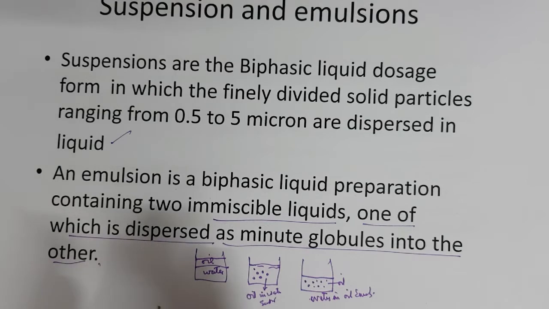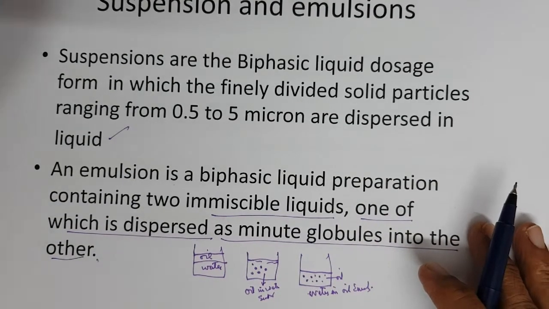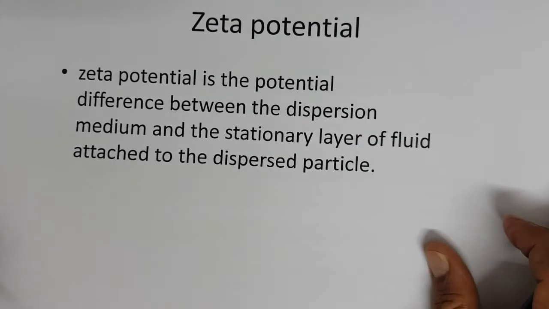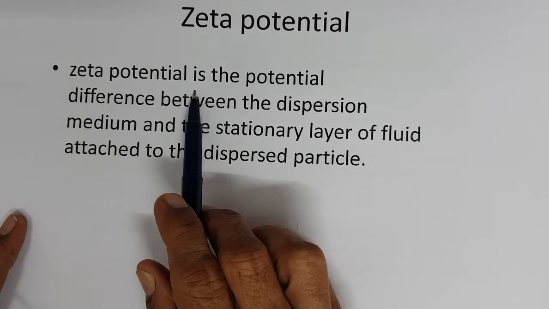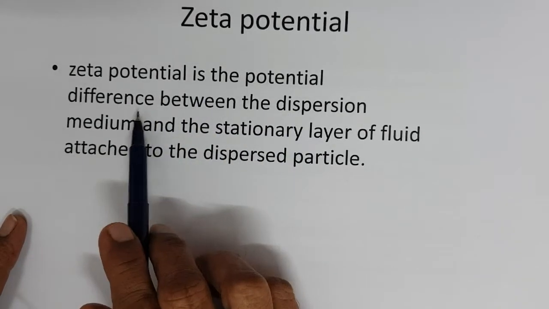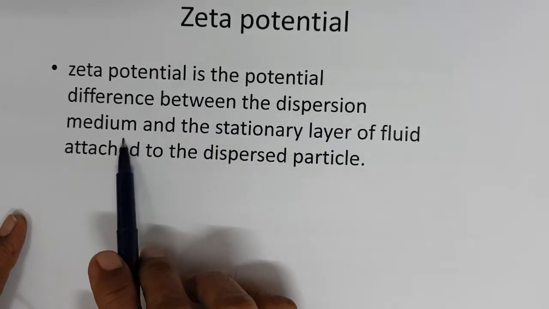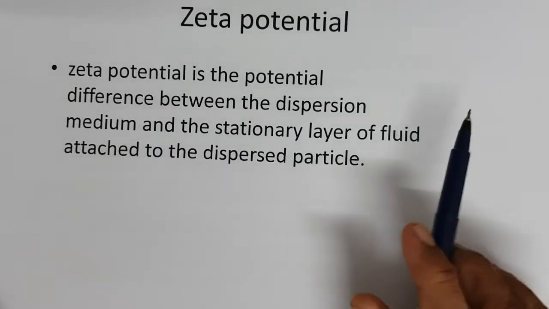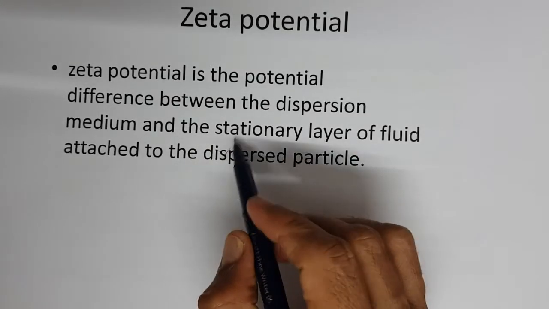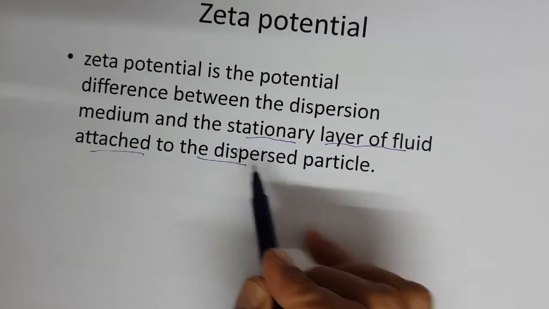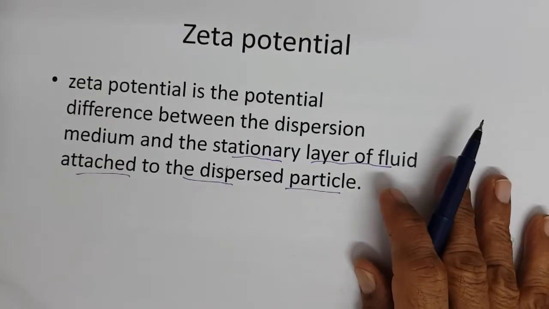Here I want to just introduce you to a term called zeta potential, right? What is zeta potential? Zeta potential is the potential difference between the dispersion medium and the stationary layer of fluid attached to the dispersed particle. This is very important.